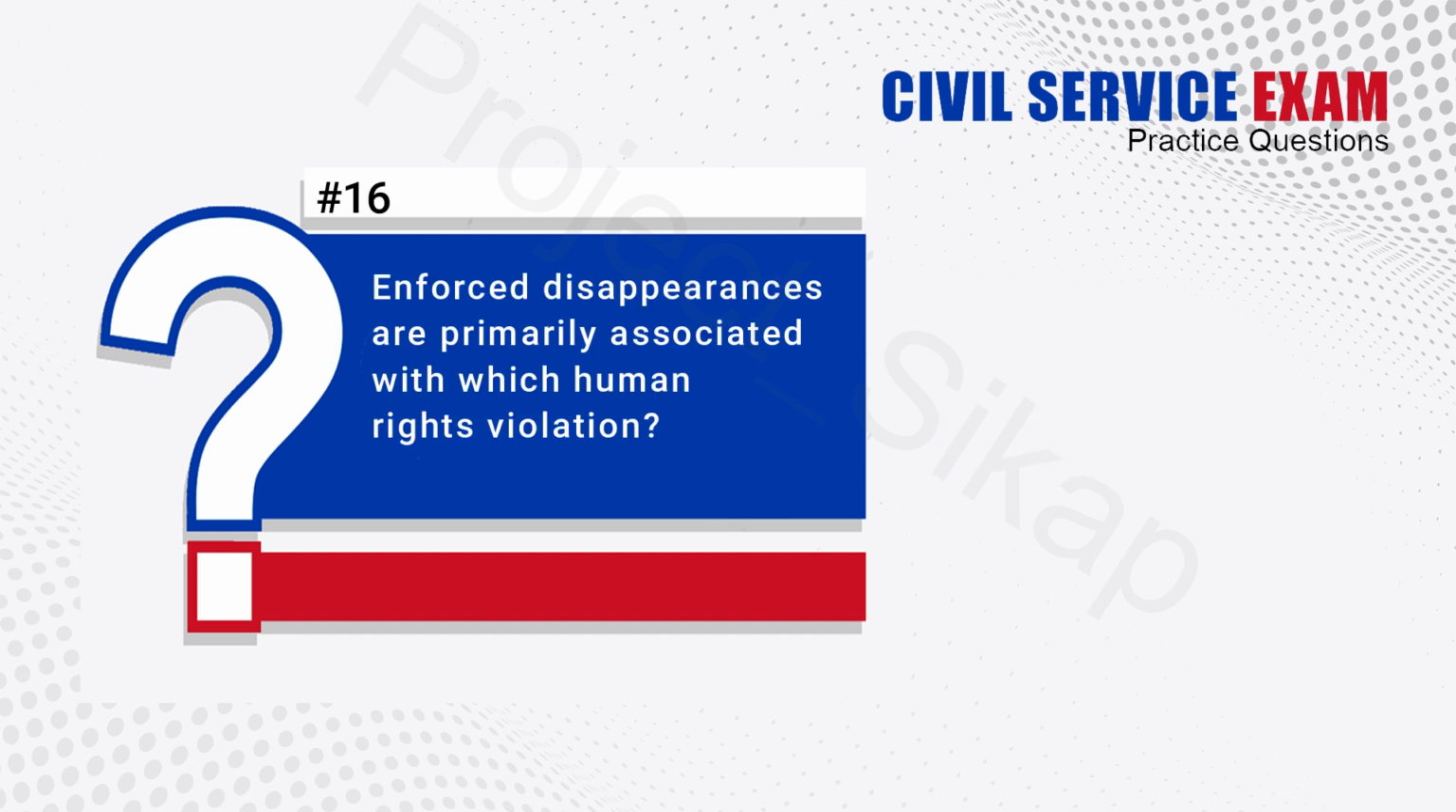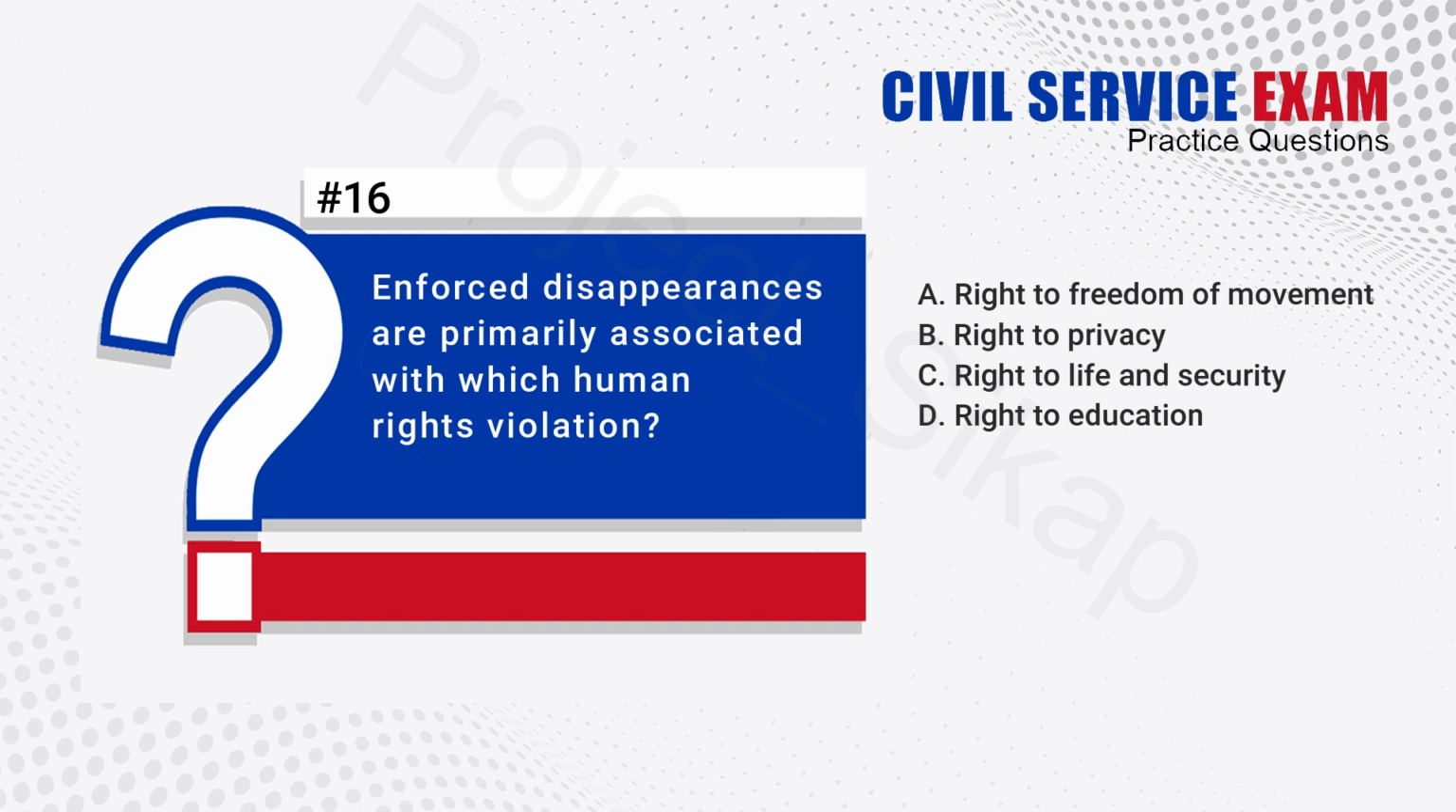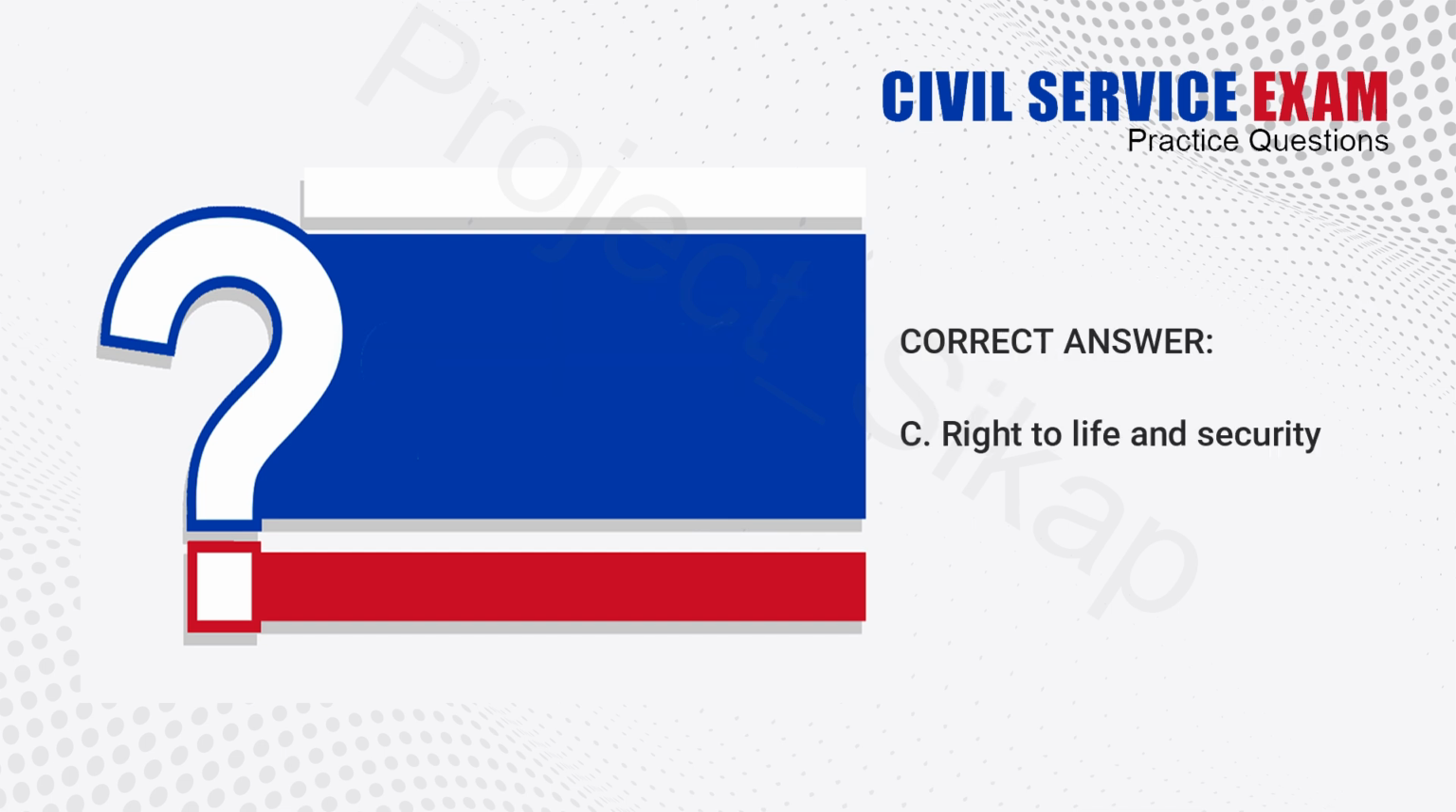16. Enforced disappearances are primarily associated with which human rights violation? A. Right to freedom of movement. B. Right to privacy. C. Right to life and security. D. Right to education. The answer is C. Right to life and security.